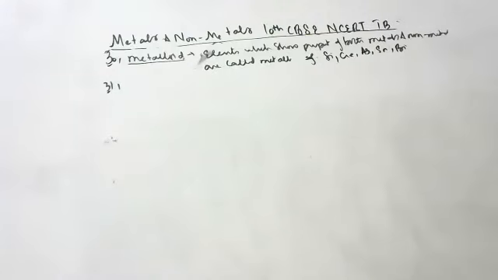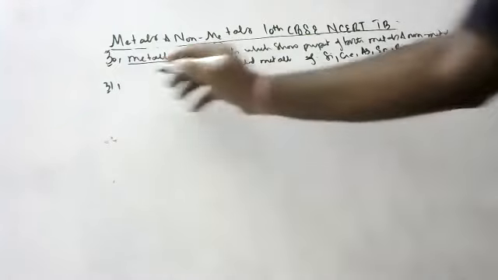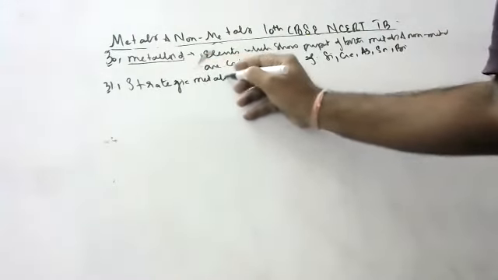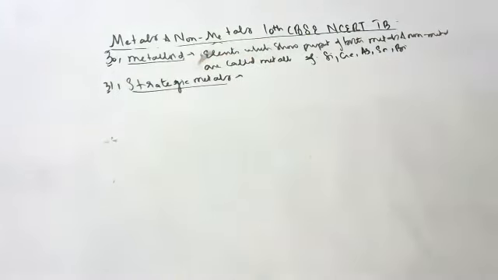One second. There is one definition left, children. One last: strategic metals. What are strategic metals, children? This is not in the textbook, but in some of the model papers they ask. They are the metals of vital importance to the national defense, energy, and industry sectors, and are used as jet fuels in space research and atomic plants.